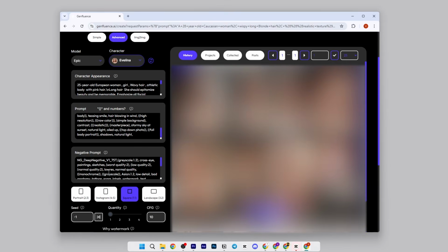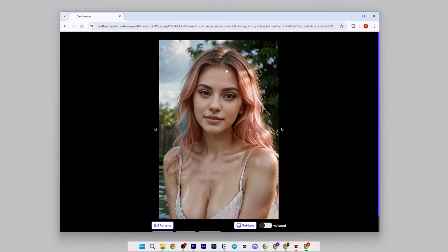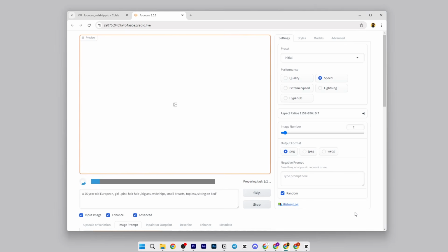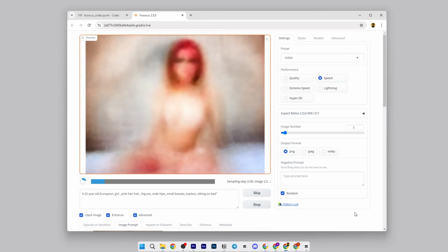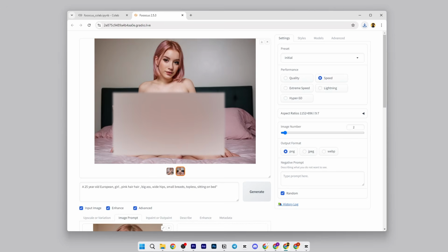Enter the prompt for your image, followed by the negative prompt. If you're unsure what you need, you can go to Discover and check out examples from other users and copy their prompts. Not everything works perfectly here, and you won't always get the desired result. But if you play around with the prompt and generate it several times, the outcome can be excellent. Also, if you're looking for a free tool, you can use Focus. It also generates explicit images, but it requires more time.